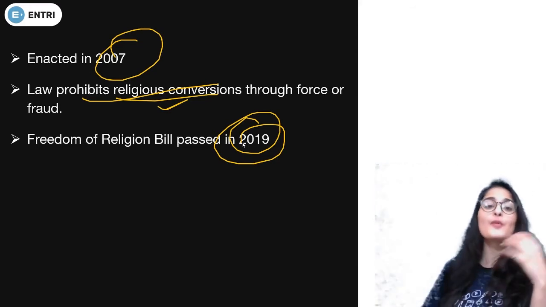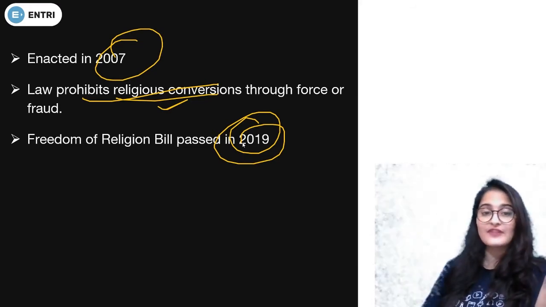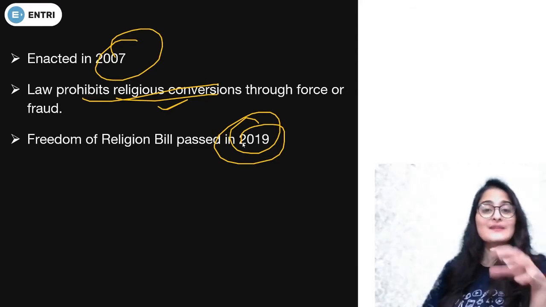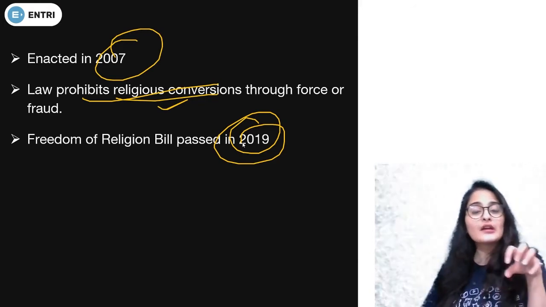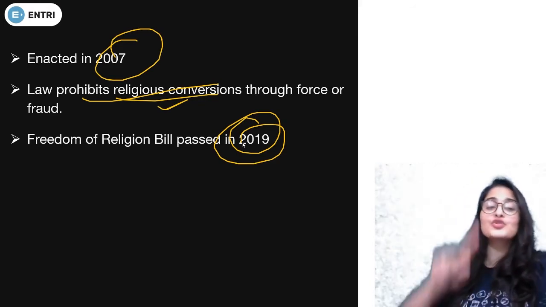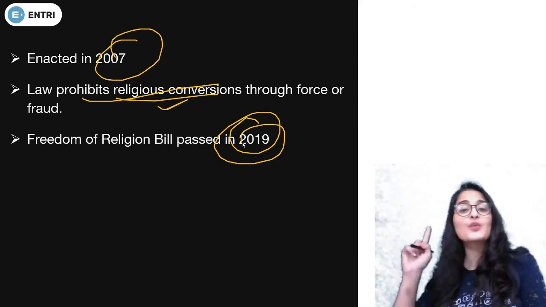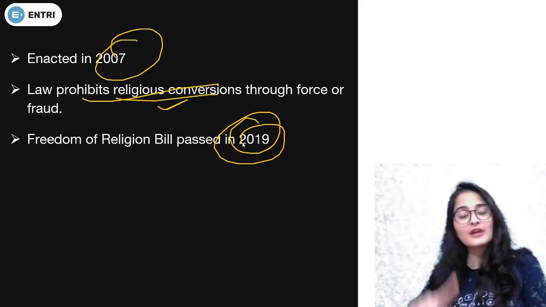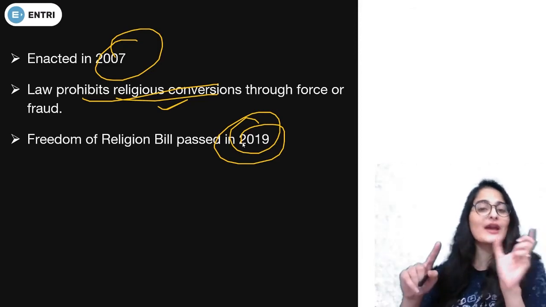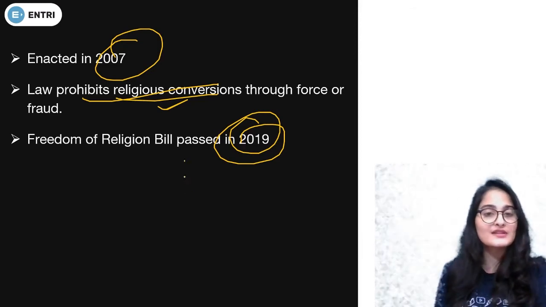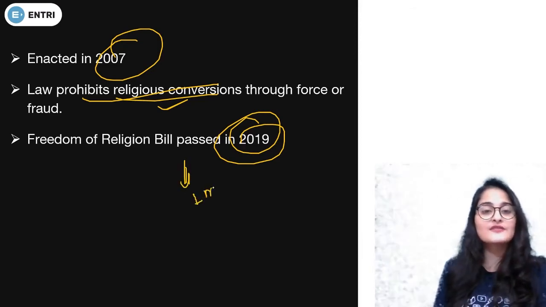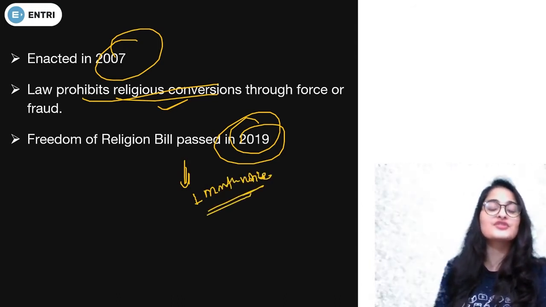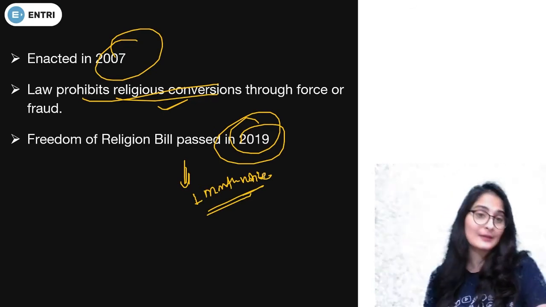No person is allowed to convert via fraud, and if someone wants to change the religion, they have to inform the magistrate 1 month before the religion change happens. So, in that 1 month duration, the inquiry can be done. This is what this 2019 bill did. So, it asked for 1 month notice before changing the religion so that the inquiry can take place.